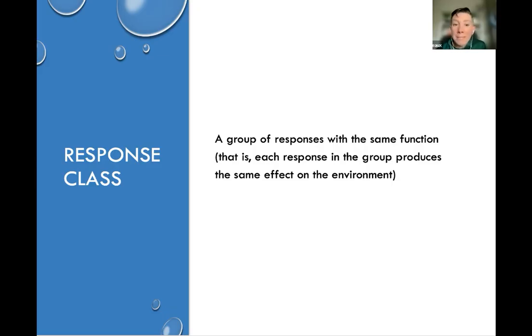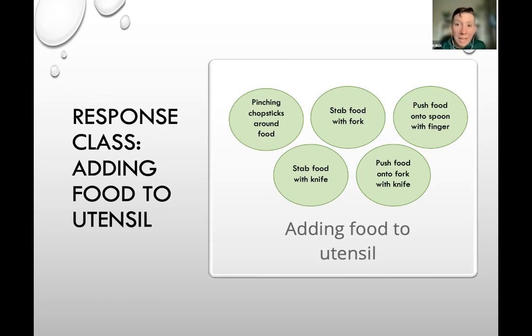Just a reminder, a response class is a group of responses with the same function, so they produce the same effect on the environment. This is a good example of a response class. If we were adding food to a utensil, it might be pinching chopsticks around the food. It might be stabbing food with a fork. It might be pushing the food onto the spoon with your finger. It might be pushing food onto the fork with a knife, which probably would be the polite thing depending on the culture that you're in. Or it might be stabbing the food with a knife. And again, all of these, although they seem really different and obviously the topography would be very different, they result in the same thing, which is the food being added to the utensil.